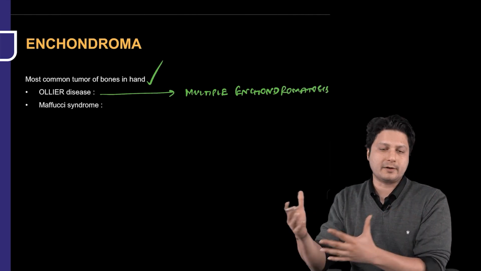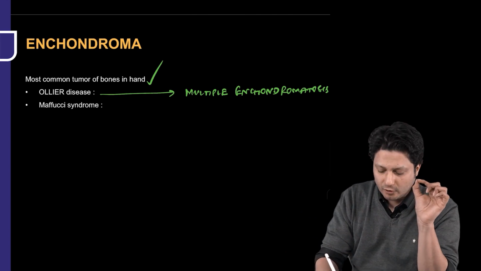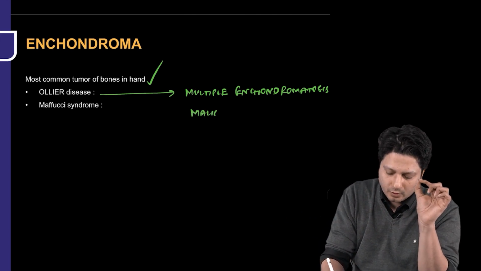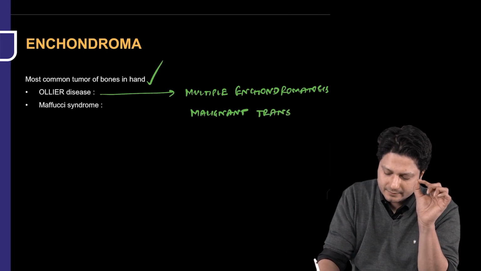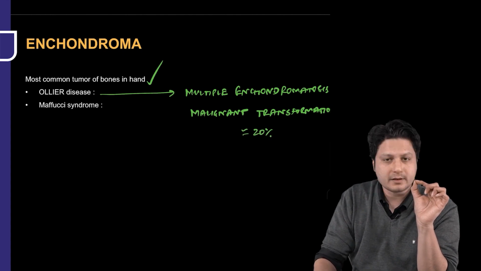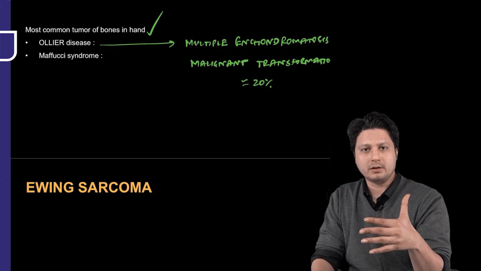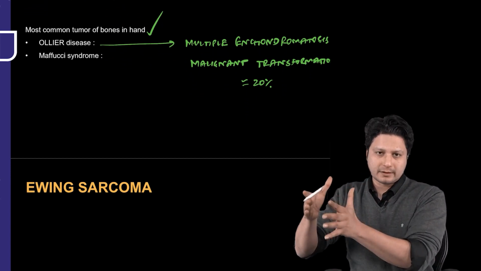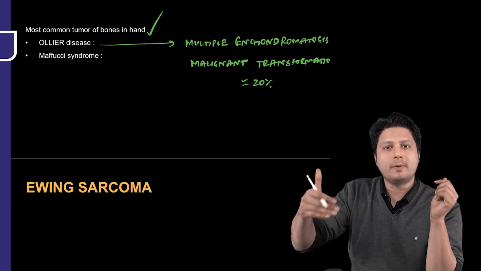Ollier disease is multiple enchondromatosis. And the incidence of malignant transformation in Ollier disease is as high as 20%. So this is the reason why it is important: multiple enchondromatous lesions, or multiple enchondromatosis.